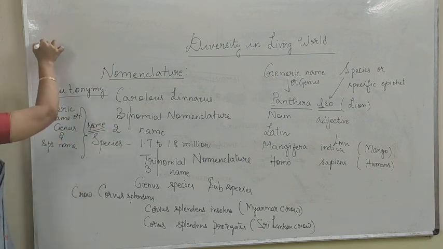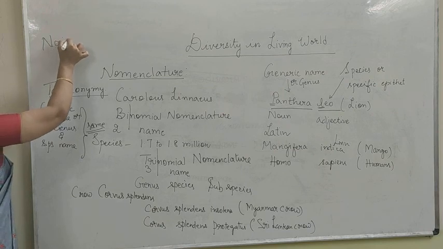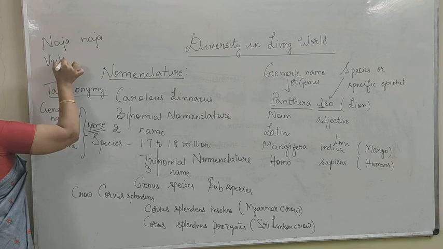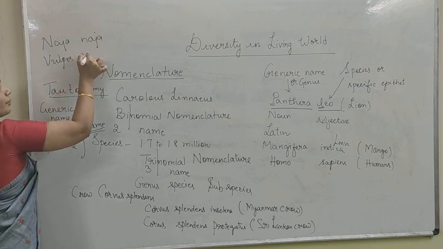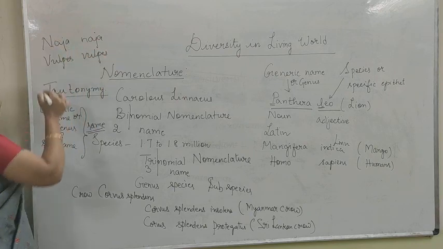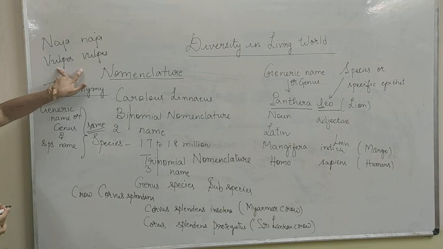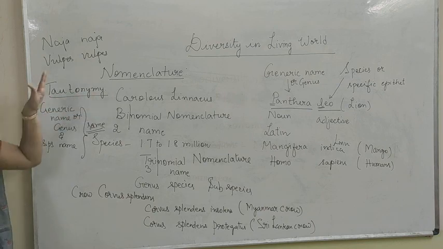Okay, like for example, Naja naja, or Vulpes vulpes. Right? So where the two words are spelled the same, with the same generic name and species name, that is what is known as tautonymy.